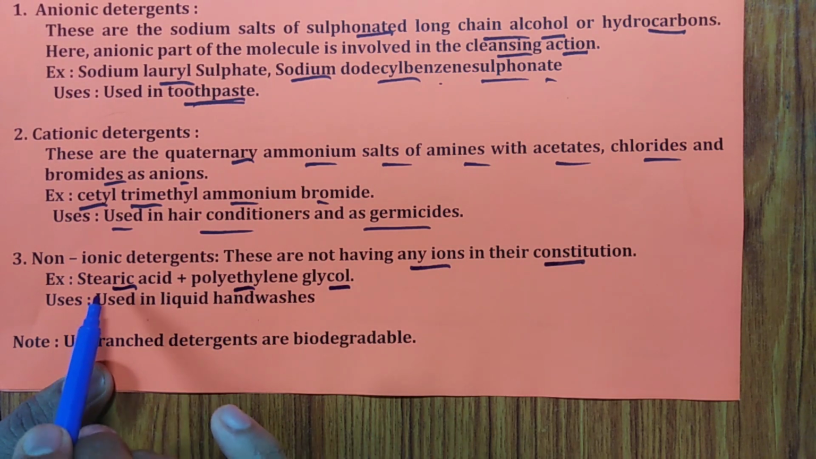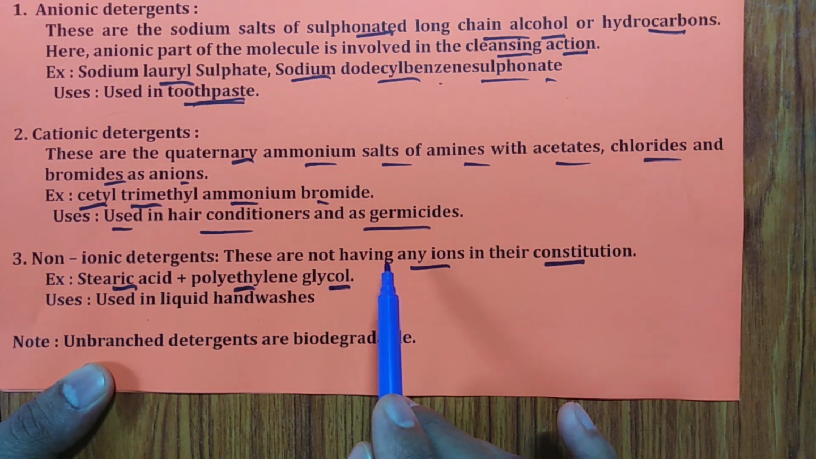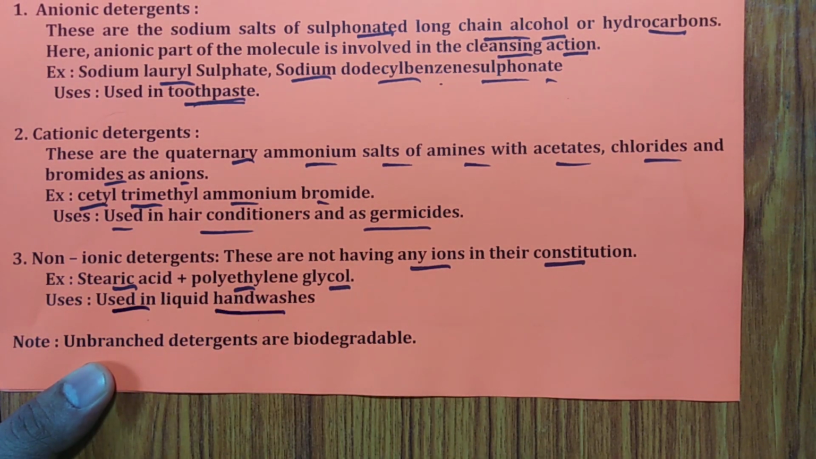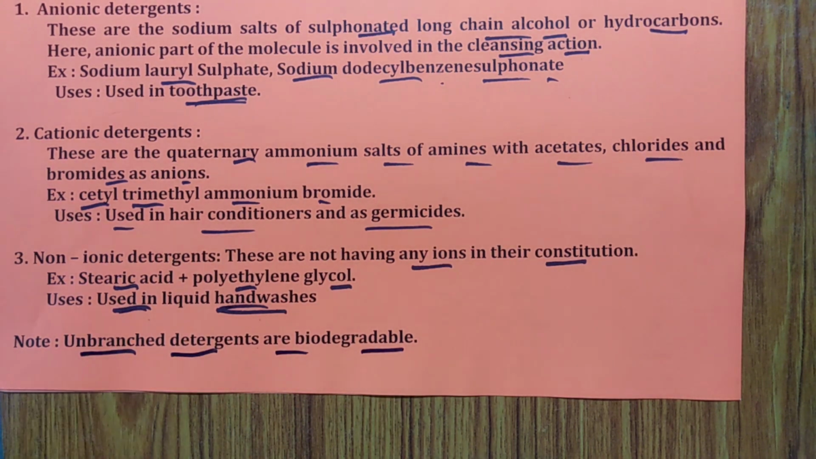Once it was asked by giving adipic acid. So remember, only stearic acid plus polyethylene glycol can form the non-ionic detergent used in liquid hand washes. The final point in the synopsis is that unbranched detergents are biodegradable. Remember that. So these are the important points about the synopsis of chemistry in everyday life.